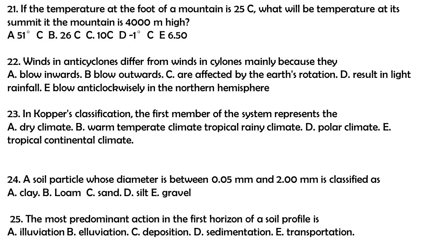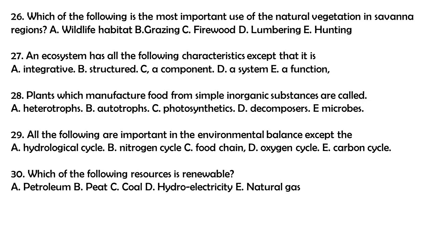Question 25. The most predominant action in the first horizon of a soil profile is A. Eluviation, B. Alluviation, C. Deposition, D. Sedimentation, E. Transportation. The correct answer to this question is B. Alluviation.